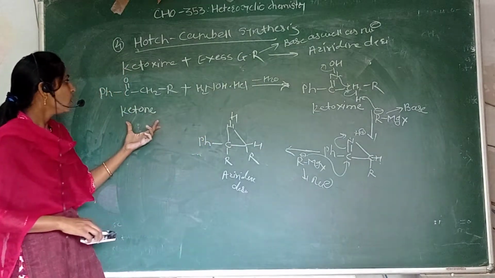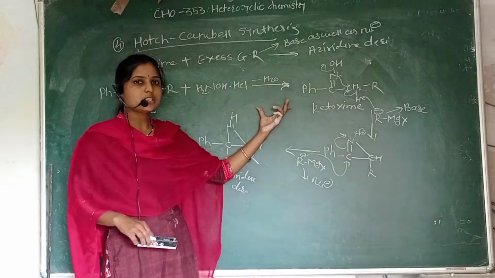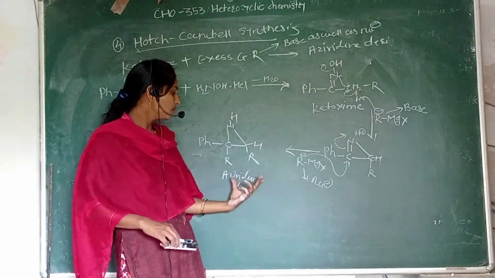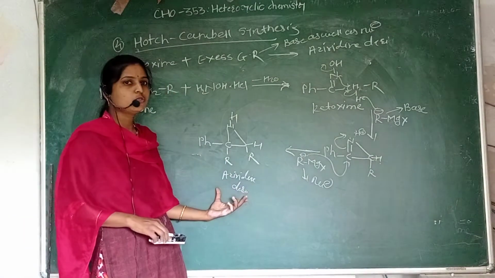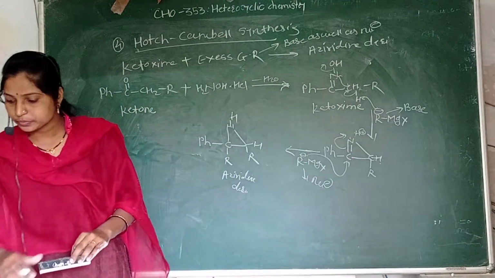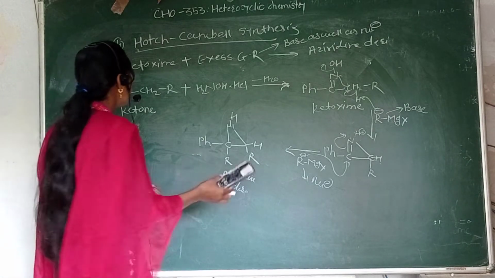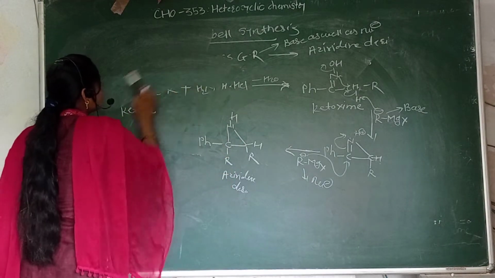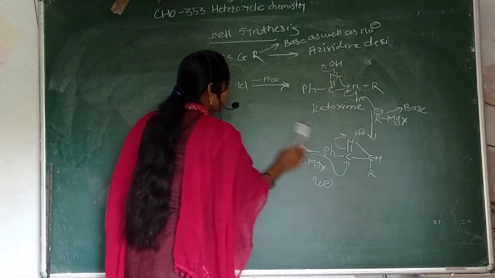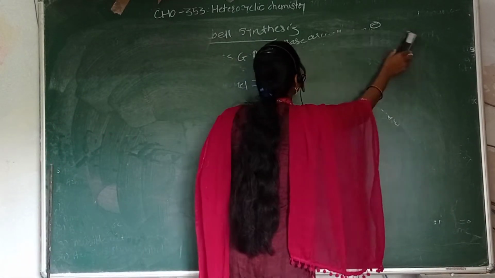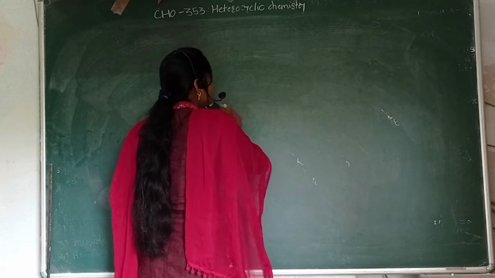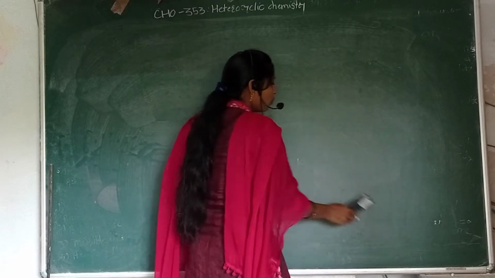So we have to use excess of Grignard's reagent. By using the ketoxime and Grignard's reagent in excess, we get an aziridine derivative. So this is the synthesis of aziridine derivative. Next we have to discuss the reactions of aziridine compound. In reactions of aziridine compound, the ring will open.